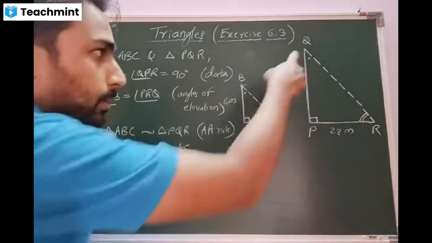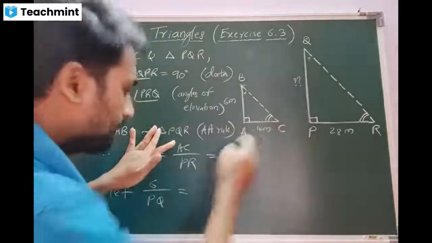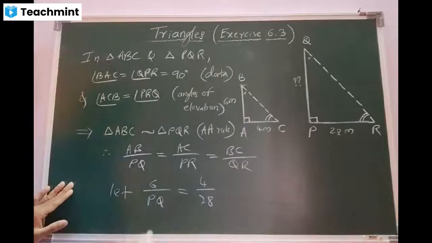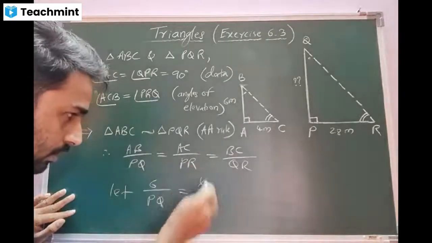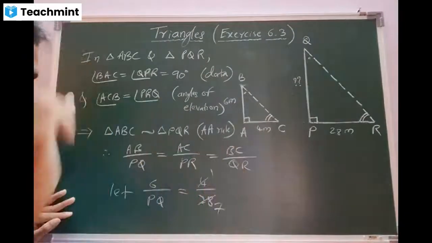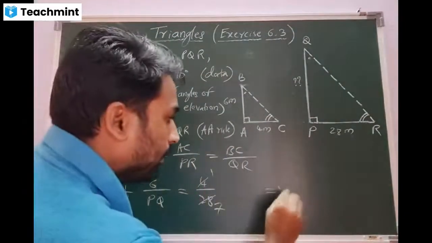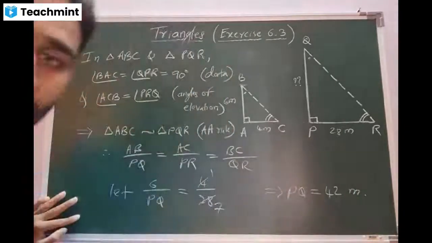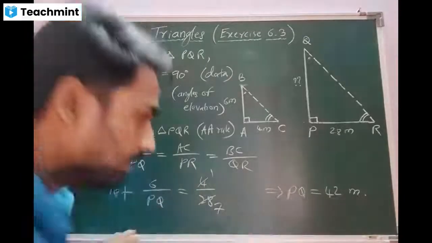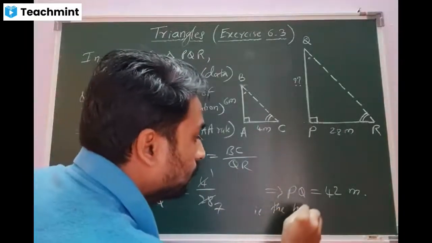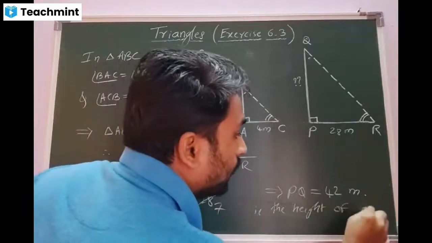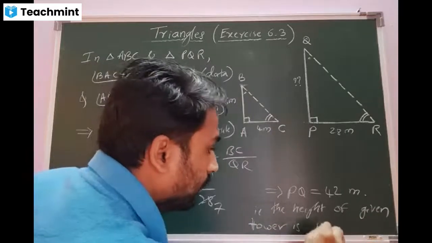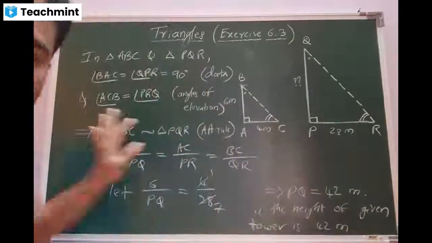What is the AB value, beta? 6, sir. What is AC? 4, sir. Let us solve it properly. 4 ones or 4 sevens are 28. Am I right? Yes, sir. Value of PQ, beta? 42, sir. This is 42 meters. That is the height of the tower. The tower is 42 meters.